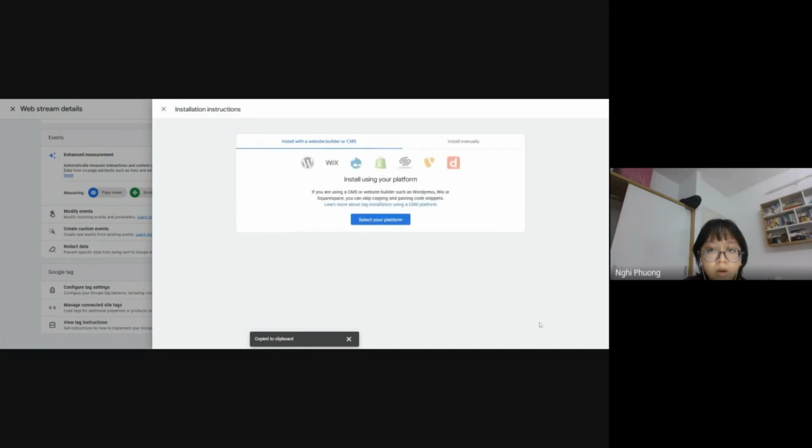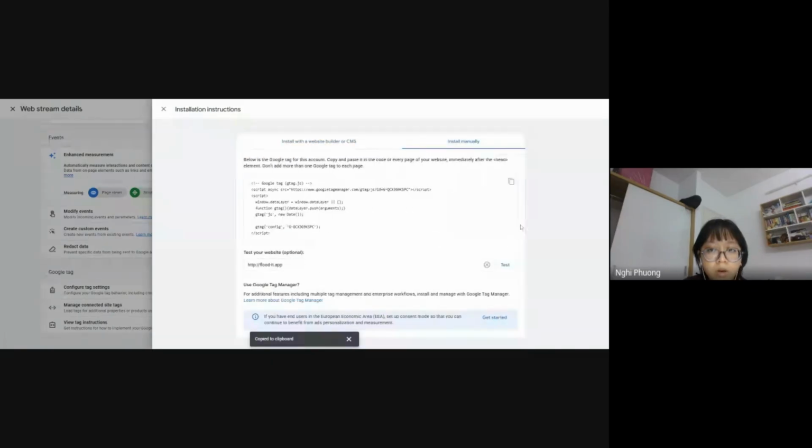So we'll click install manually in here. This is the global site tag. We'll copy this and paste it into the head section on every page of our website, and that's it.